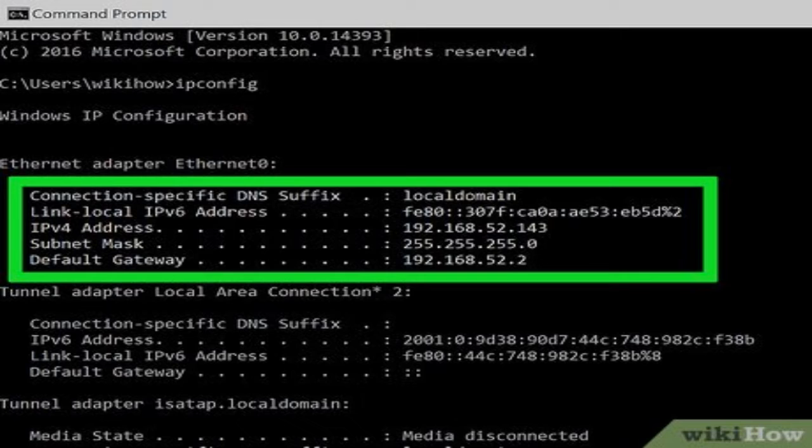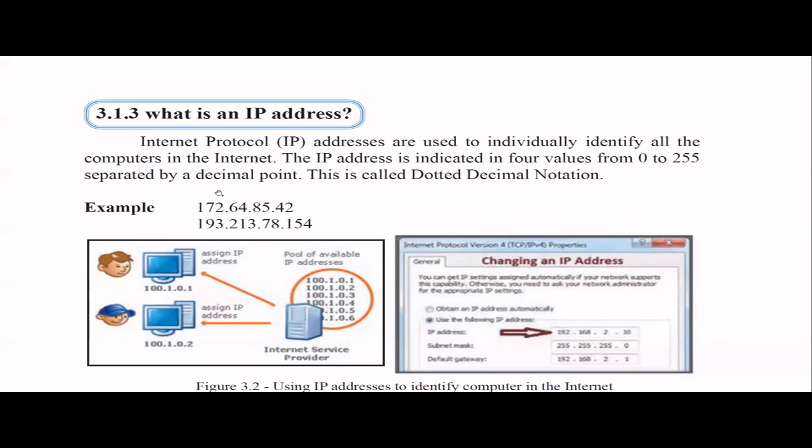Now you can see the image, right? ipconfig. Then you can see what the IP address of your machine is, right? And remember, this IP address is not a static one. That means it is not fixed for every day, right? It will change. It's dynamic, right? Based on availability, you will get this IP address dynamically. And your internet service providers like Mobitel, Dialog, SLT, they will give you the IP